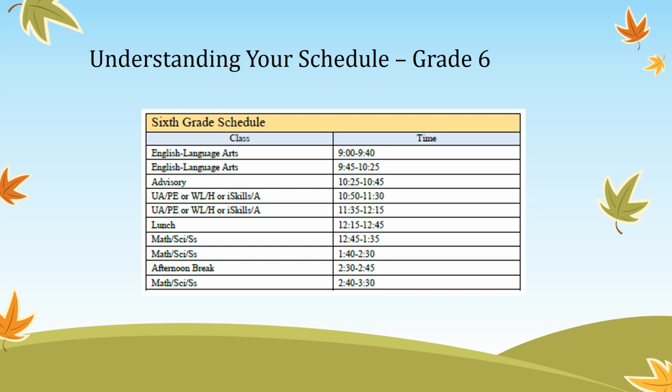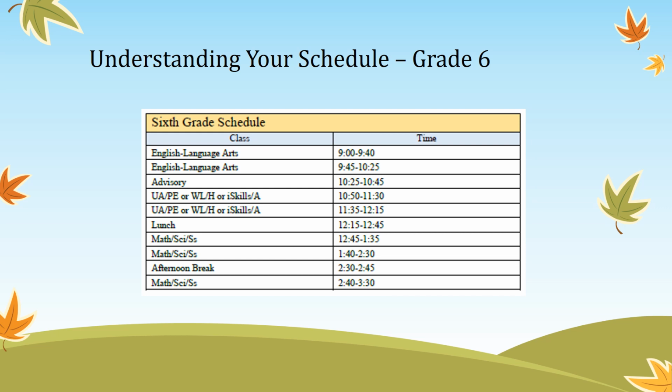For 6th graders, here is an updated schedule so that it'll be easier for you to understand what you're doing. Instead of Course 1 and Course 2, all 6th graders begin the day with an English Language Arts class. Our classes begin at 9 o'clock and they end at 3:30. So instead of thinking about courses, think about the periods. After Language Arts, all students have an advisory period from 10:25 to 10:45. Most 6th graders have periods 3 and 4. Periods 3 and 4 come after advisory.